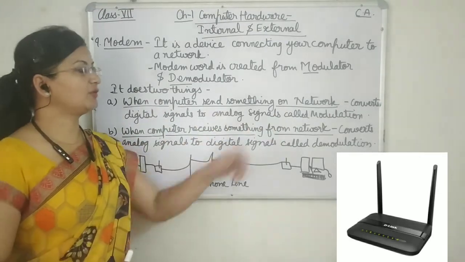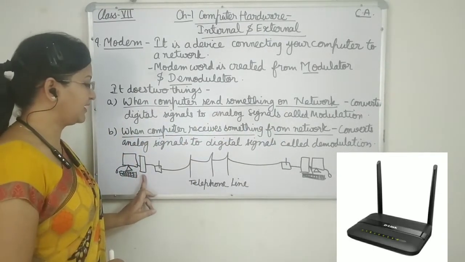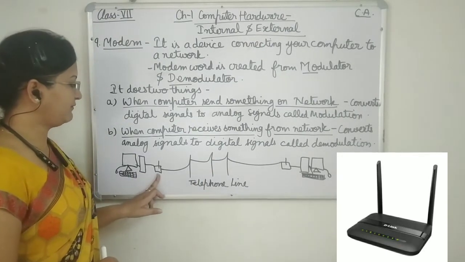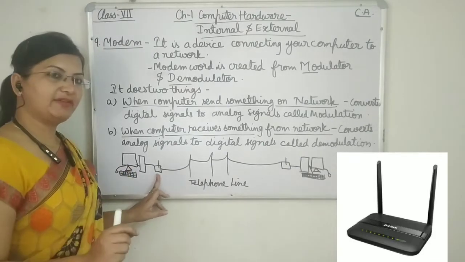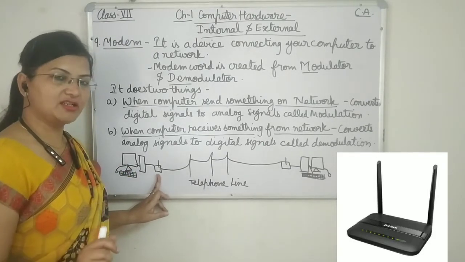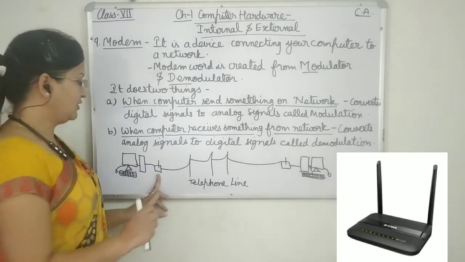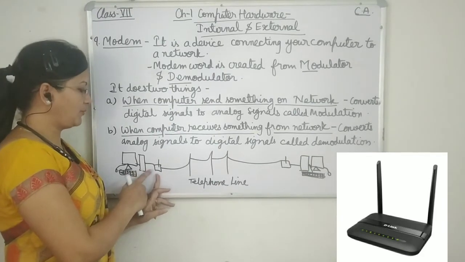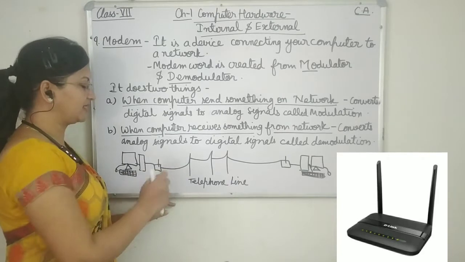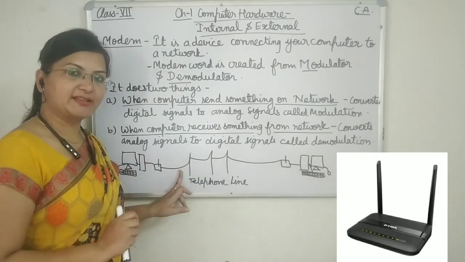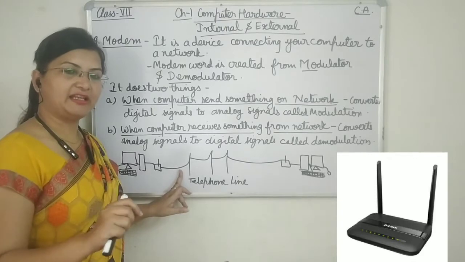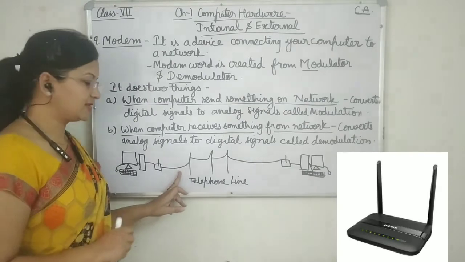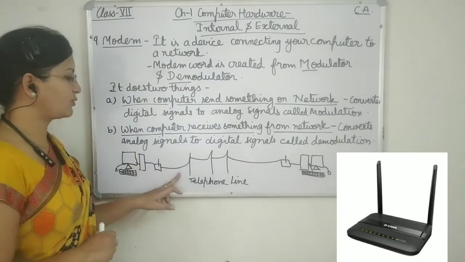When a computer sends something on the network, that means from here if we are sending a message to the network, how does it work? A modem will convert the digital data. You know very well computer understands digital signals, digital language or binary data or machine language. So the data inside the computer is the digital signal. Modem will convert the digital signal into analog signal. Analog signal means electronic signals. In telephone lines, means any cable, electronic signals travel. It does not understand digital signals. So modem will convert the digital signal into analog signal.